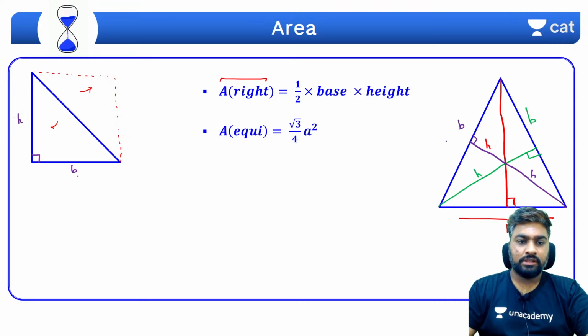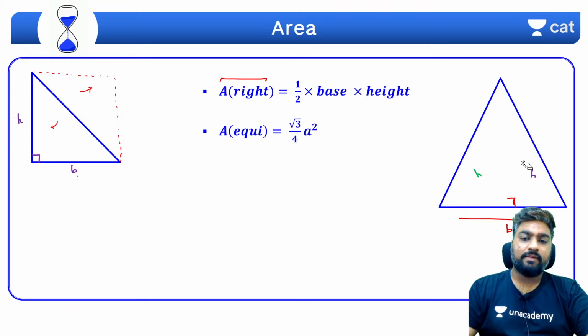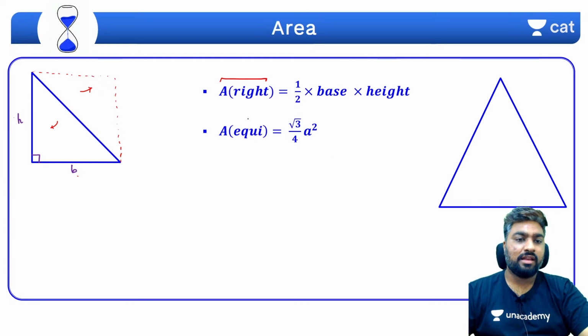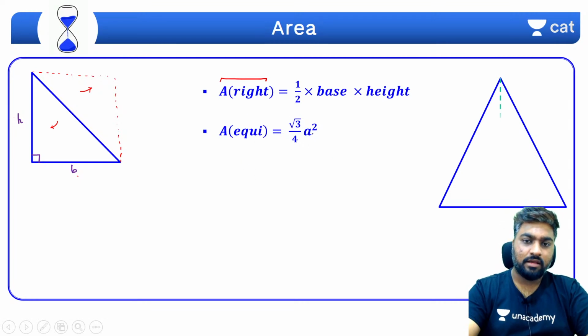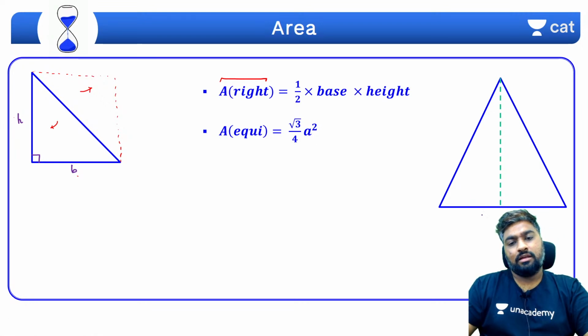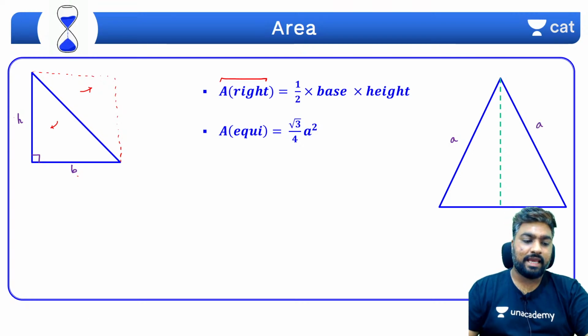Now what if we are talking specifically about an equilateral triangle? The area of an equilateral triangle is given by root 3 by 4 a square, where each side is a. Equilateral triangle, each side is equal, so each side is a, root 3 by 4 a square. This can be derived by what?